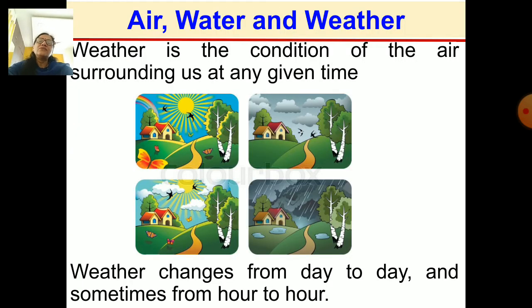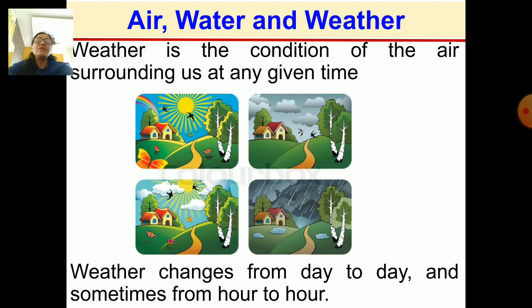As you know, weather is the condition of the air surrounding us at any given time. As I told you, it keeps on changing. It may be bright and sunny in the morning, but suddenly it may turn dark and cloudy. So weather changes from day to day, and sometimes it may change from hour to hour.